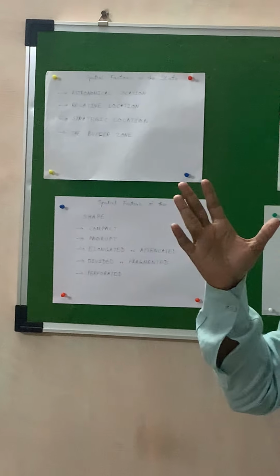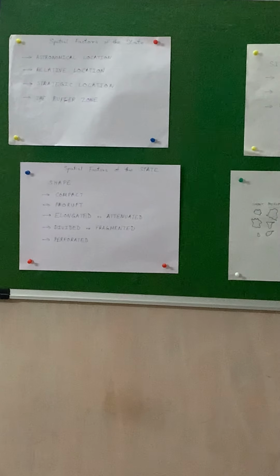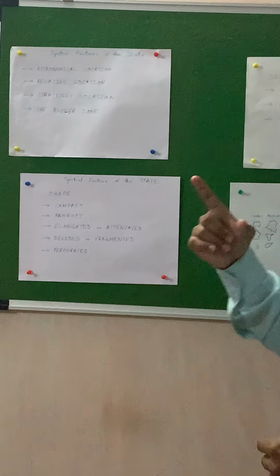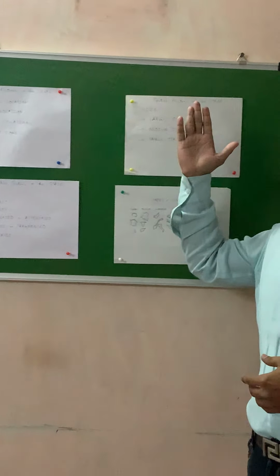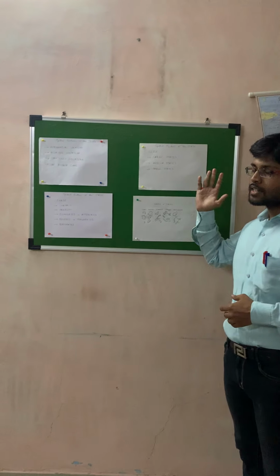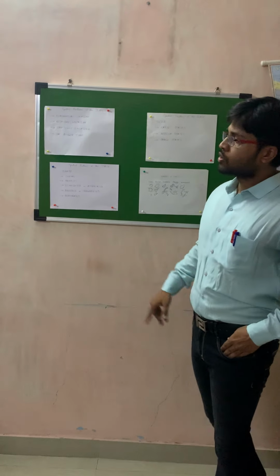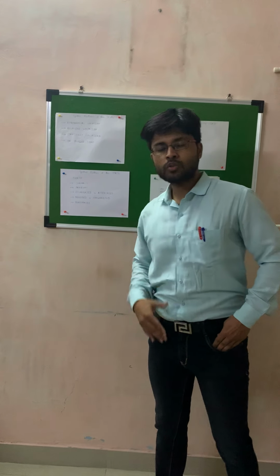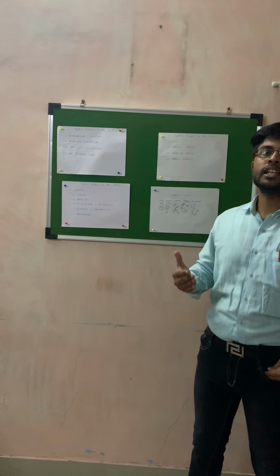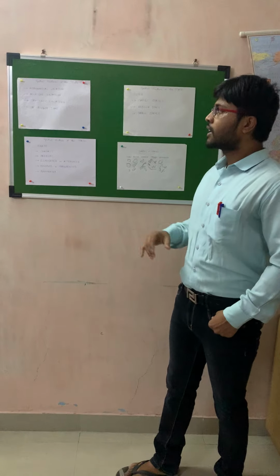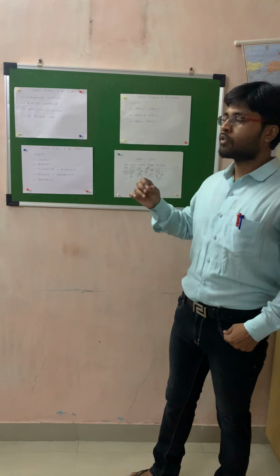So which are those factors? There are 4 to 5 important, or to be more precise, 4 factors basically. What are those special factors? First is the location, second is the size, third is the shape. One addition is the buffer zone. So we can say 3 to 4 factors are there for the state.